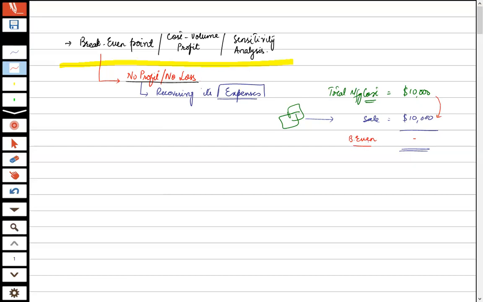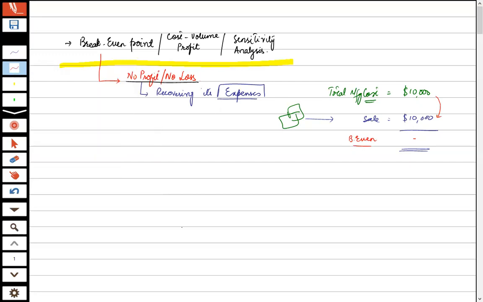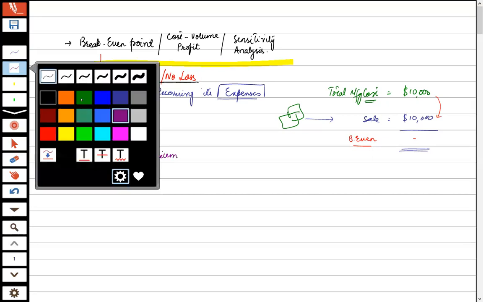Secondly, it is the point where equilibrium occurs. Equilibrium is basically a physics term. Equilibrium means a form of static position, where two forces or two objects are at rest or in equal position. So break even is also an equilibrium point, meaning two things must be equal.